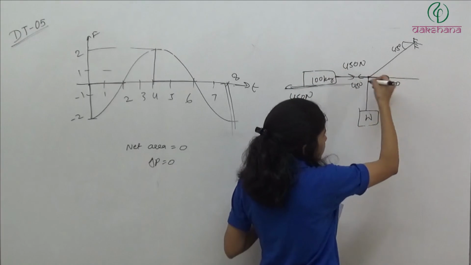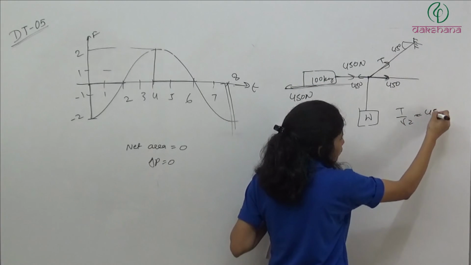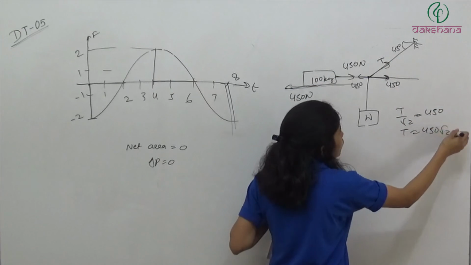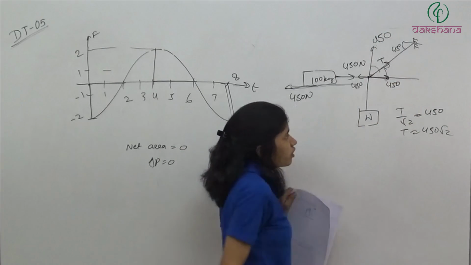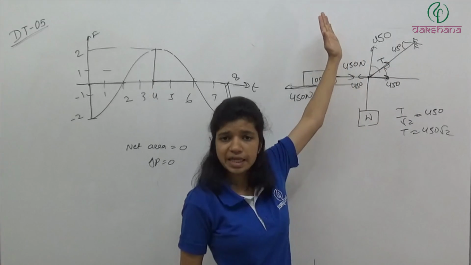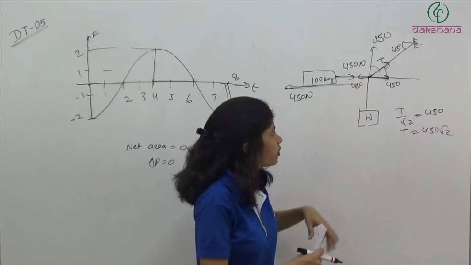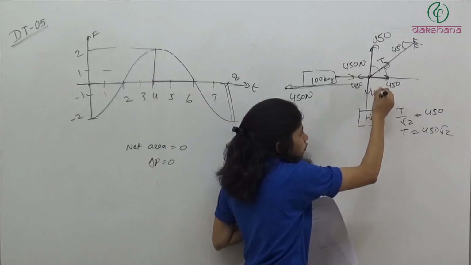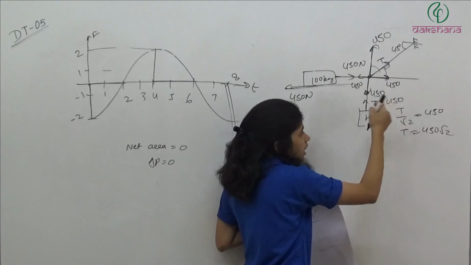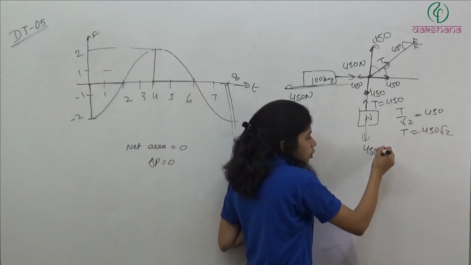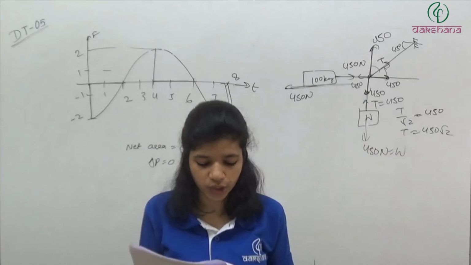Now this is 450, this is the component of this tension, so T by root 2 is equal to 450, so T is equal to 450 root 2, so this component will also be 450. Definitely, if this angle is 45 and this angle is 45, then this component and this component will be the same. That is what happens at 45, both components become the same. So this is 450, so this is also 450. If this is 450 Newton, it means here also 450 Newton. And if tension in this is 450 Newton, it means tension on this is 450 Newton. And if it is in equilibrium, it means its mg is 450 Newton. It means its weight is going to be 450 Newton. The answer will be the first option, 450 Newton.